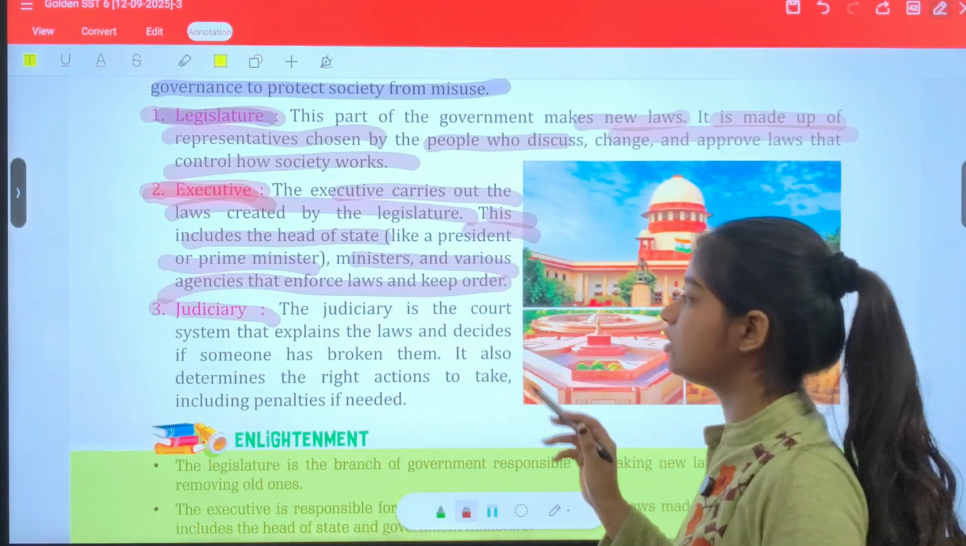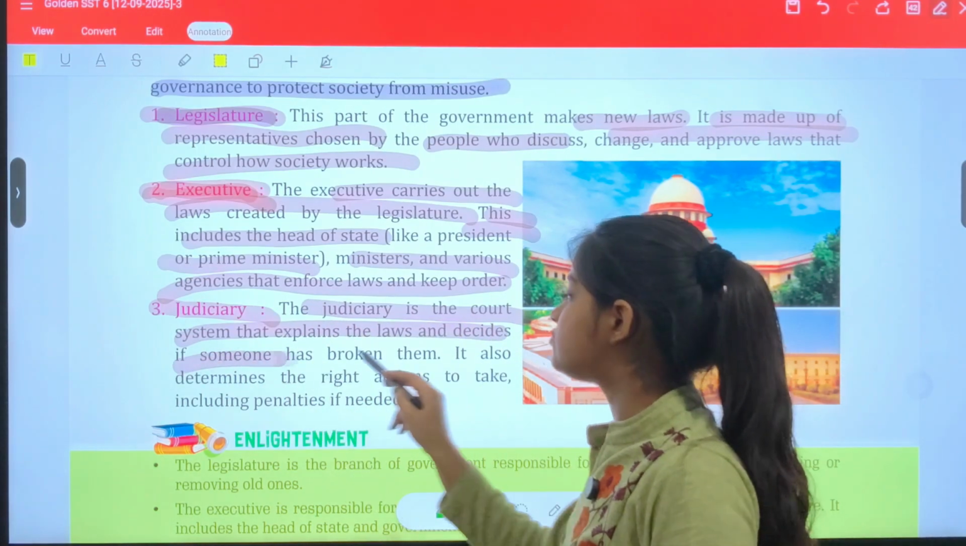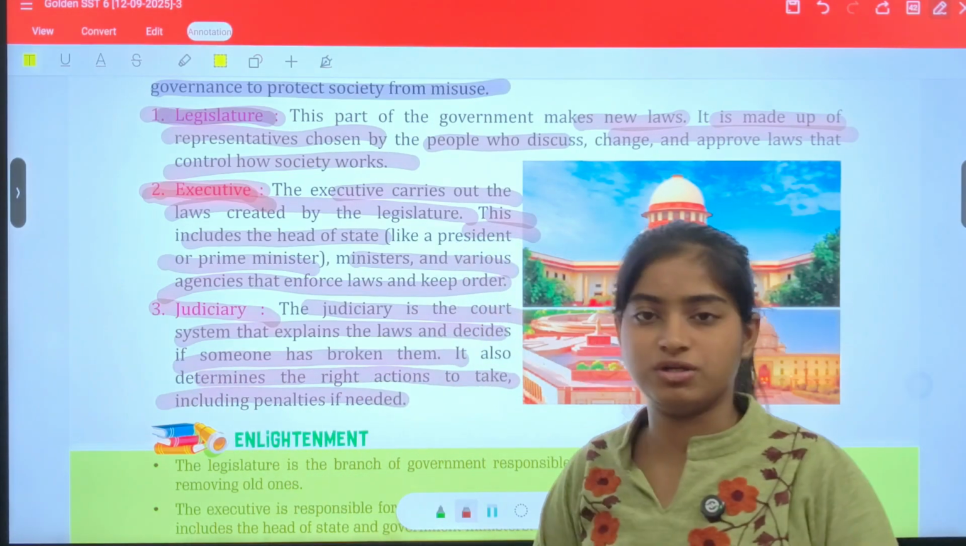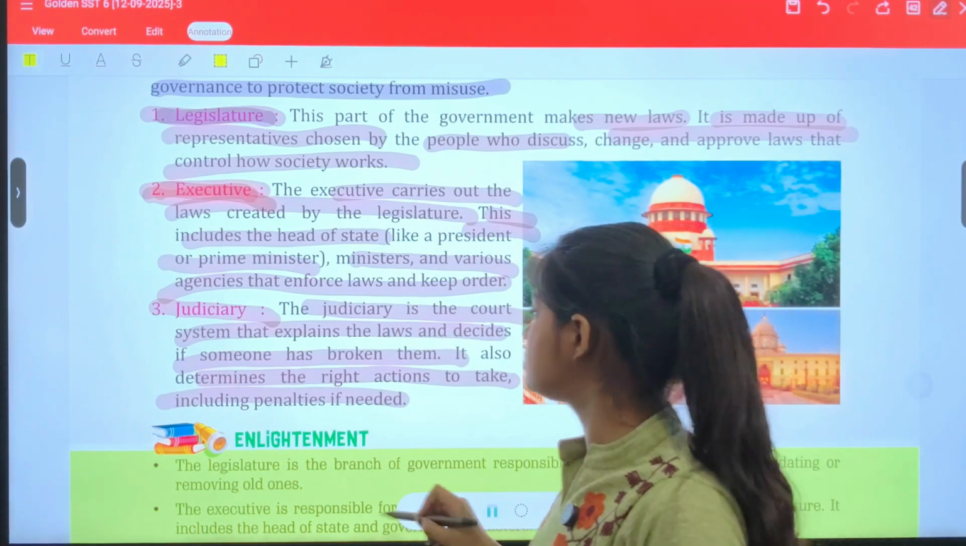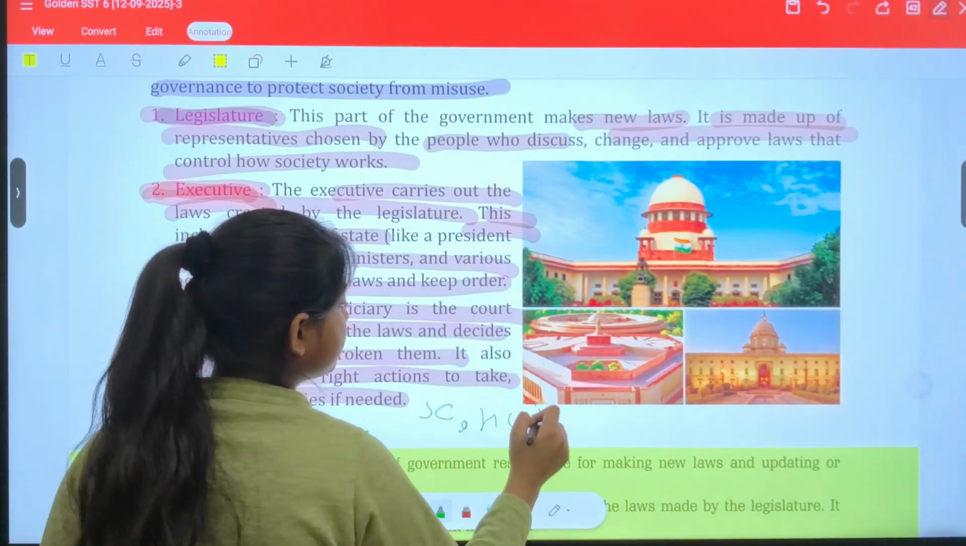Third and most important, we have the judiciary. What is the judiciary's work? This is the court system that explains the laws and decides if someone has broken them. It also determines the right actions to take, including penalties if needed. The judiciary includes the Supreme Court, the High Court, and later on the district court.